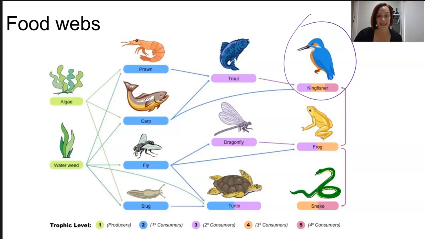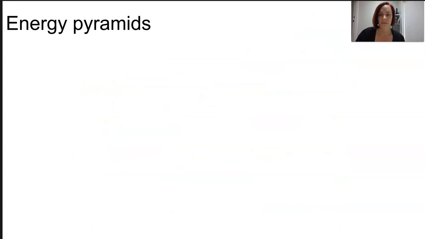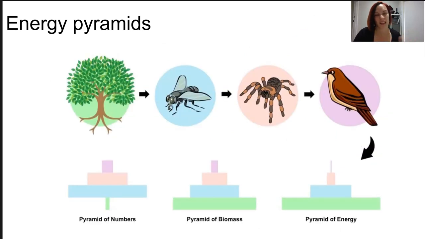So obviously these are really complex interactions, but they give ecosystems more stability and sustainability. The arrows are still representing that energy flow. For example, in this case, the algae is being eaten by the prawn, so the energy from the algae moves into the prawn.